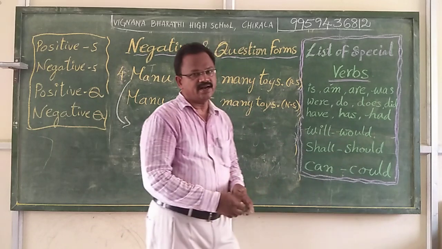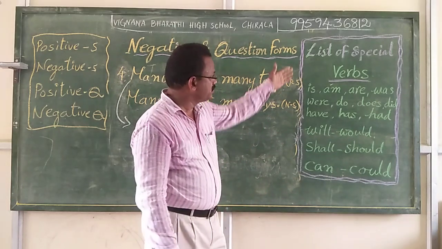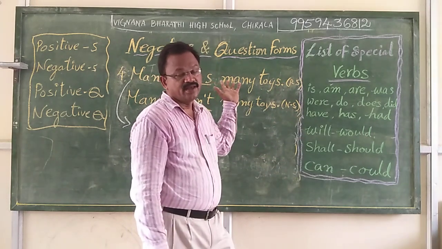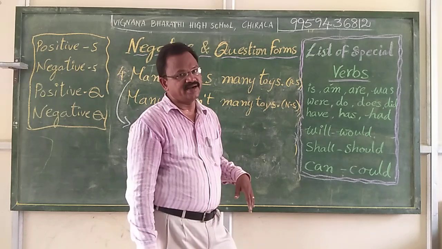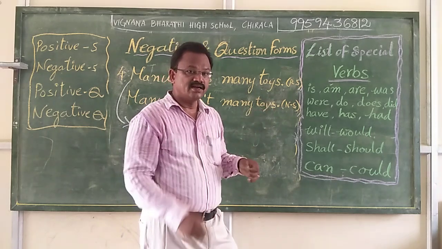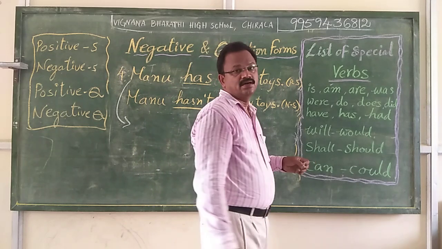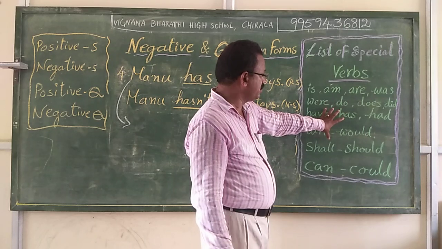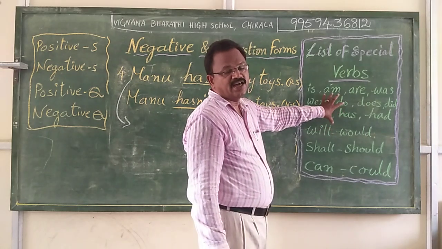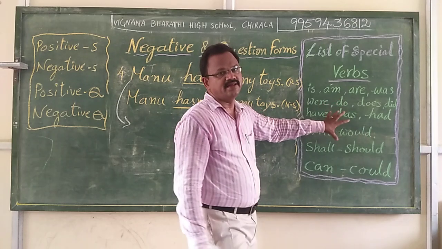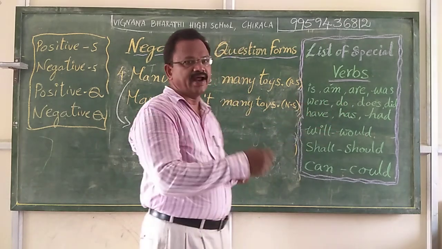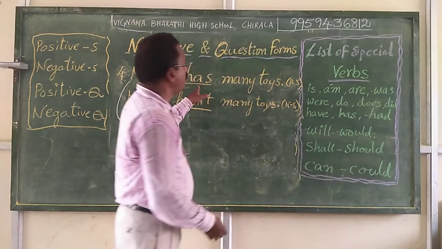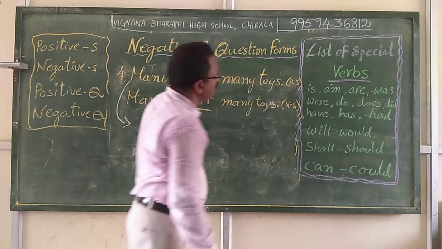Can you understand, children? I am speaking many a times about the special verbs because they are very important, direct changes here. If main verbs are found in the sentence, we can make some other information about different forms of the main verb. But here, with the help of the list of special verbs, we need not bother. Direct changes. Directly we can add a negative sense or something. Here, has, you found that special verb in this list.